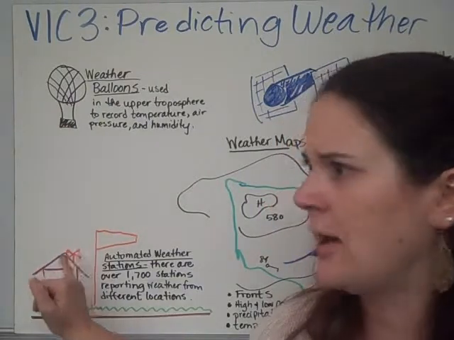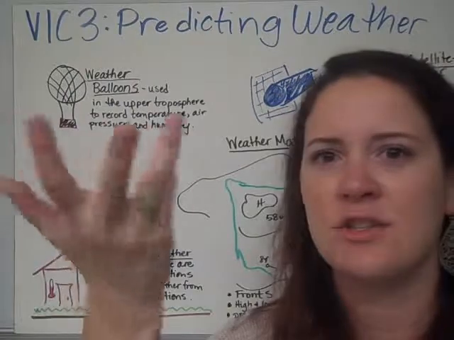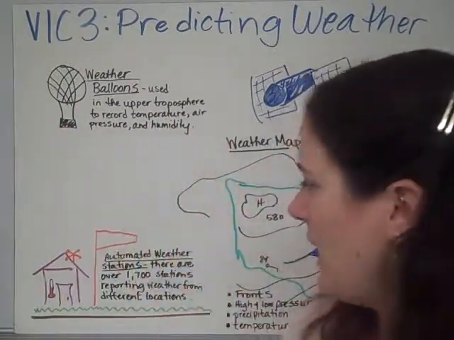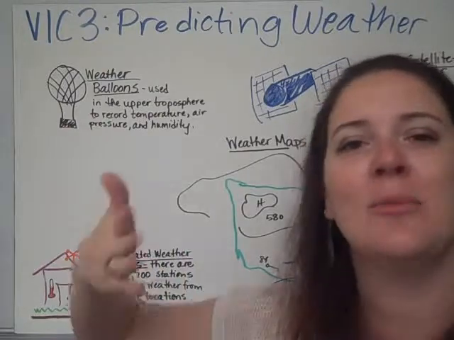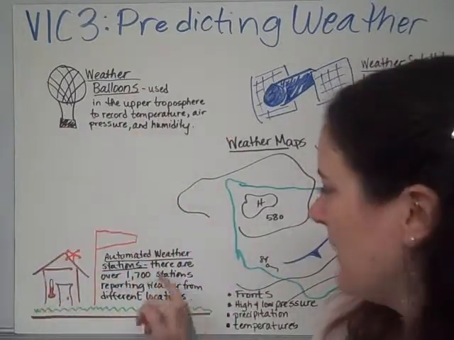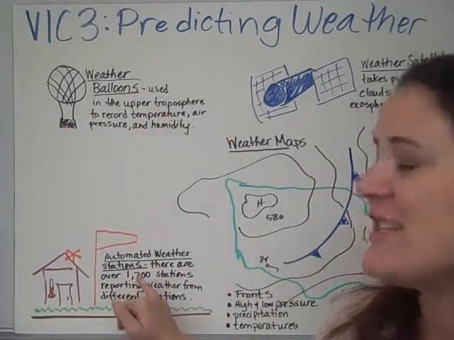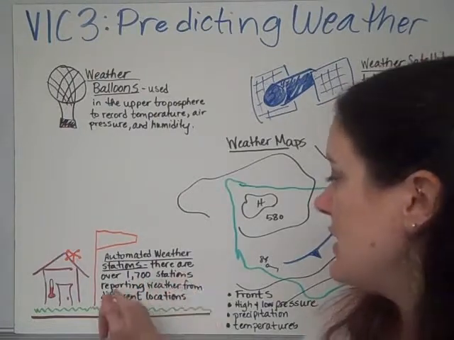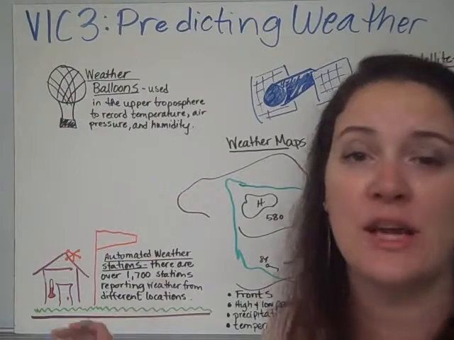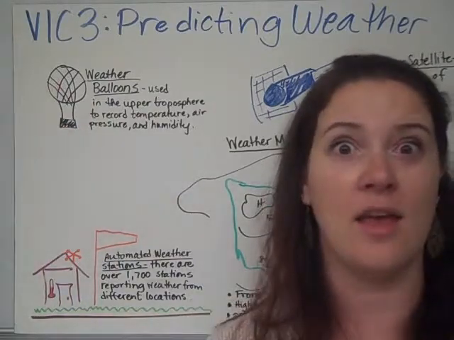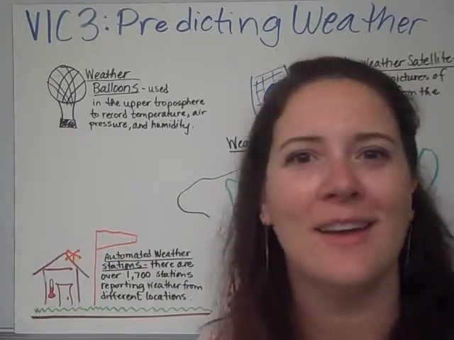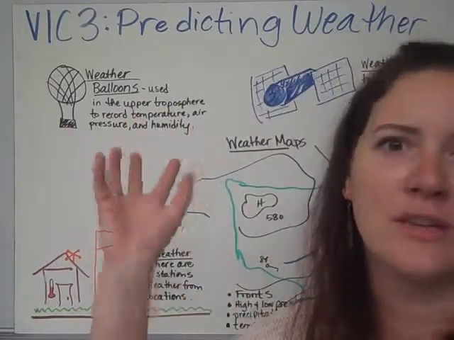I've got the wind gauge that spins to see how quickly the wind is blowing, and then I also have a wind sock to tell me which direction it's blowing. There are over 1,700 stations reporting weather from different locations. So you've got one in Durham, you've got one in California, you've got one all over the country giving you a picture.